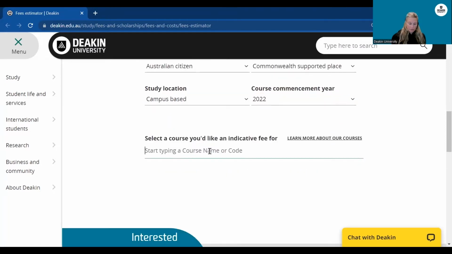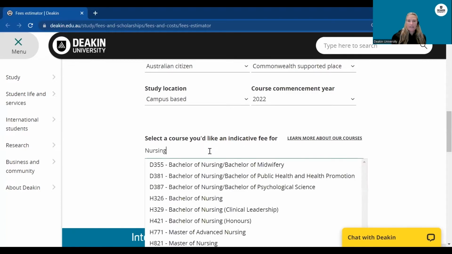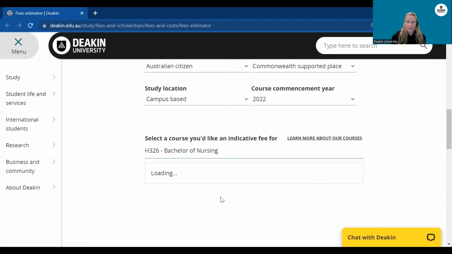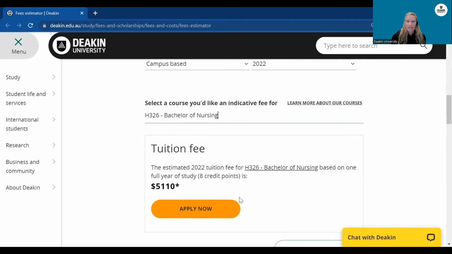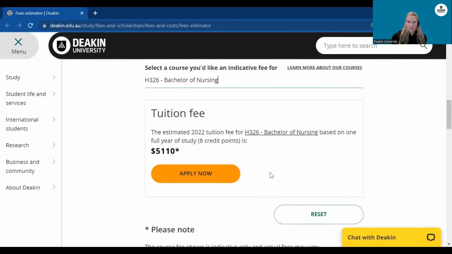If you don't know the course code for the course you're interested in, you can just start typing a word that you think may be in the title of the course. And you can see nursing there, Bachelor of Nursing. So we just click there. And you can see that the indicative tuition fee for 2022 for 1 year of full-time study is